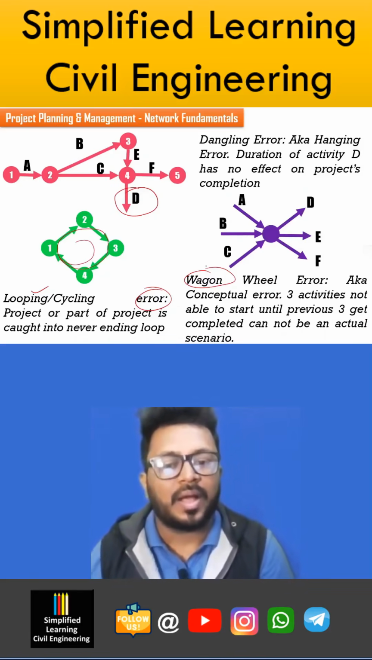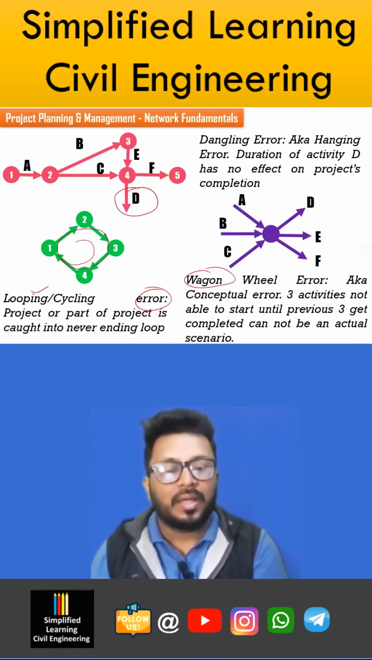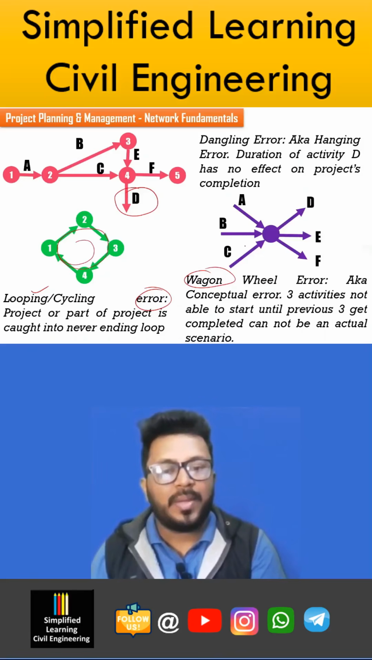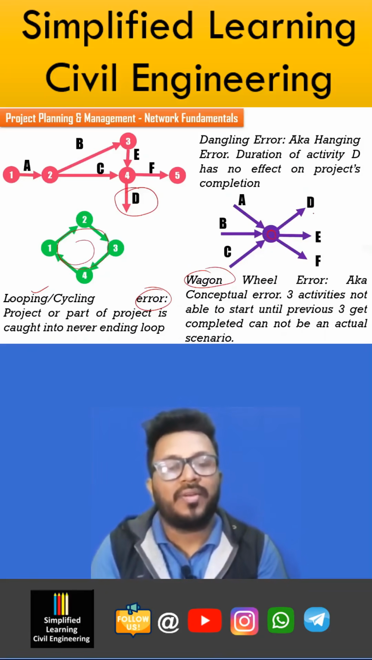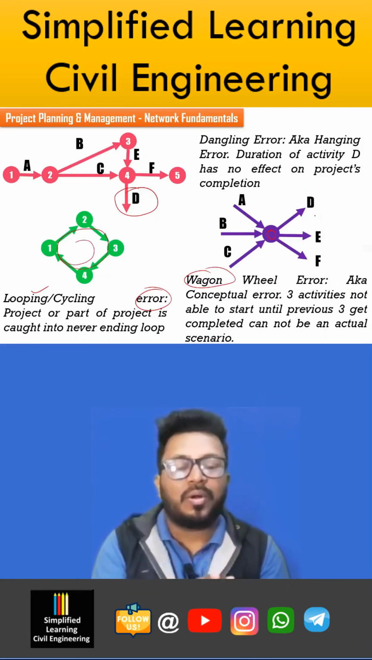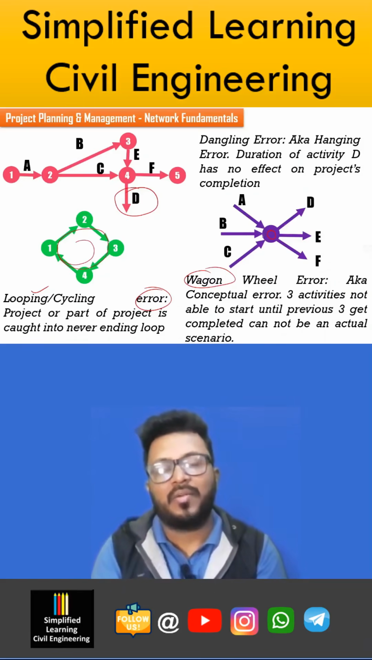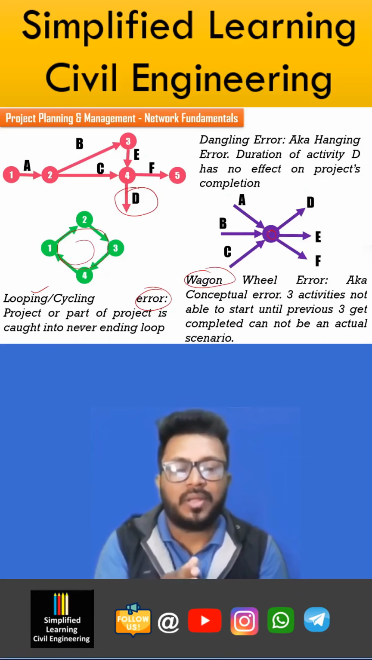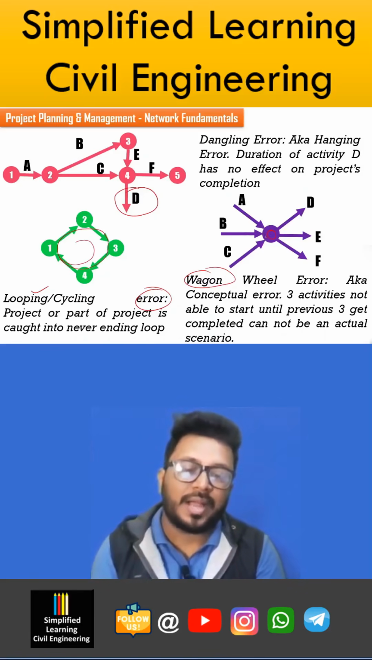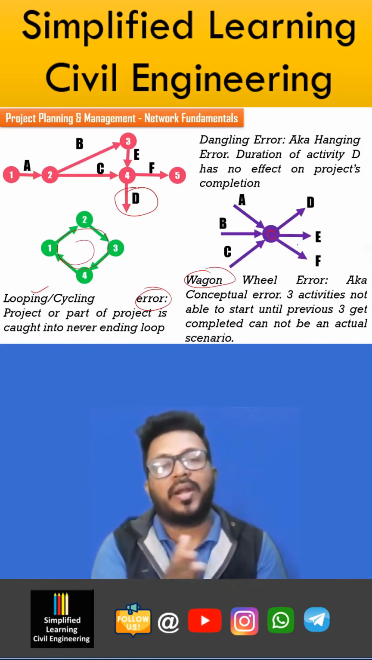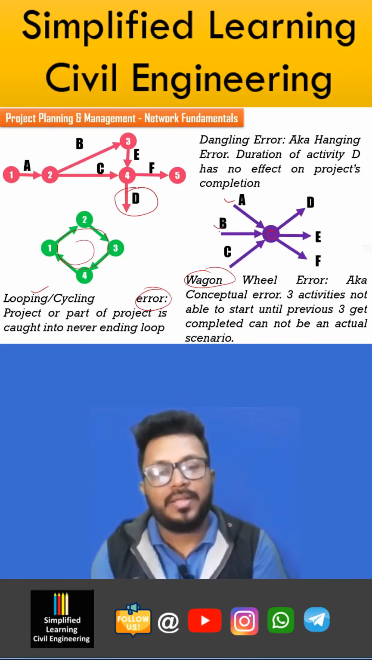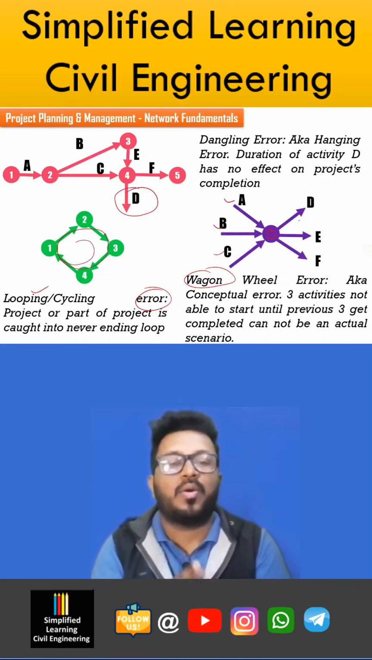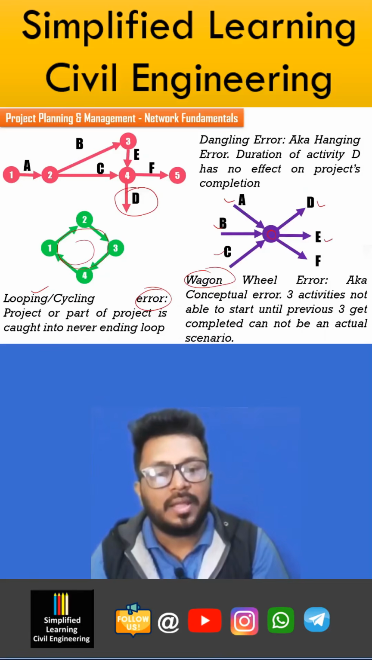Then the other error, the wagon wheel error. In the diagram we can see activities A, B and C are coming to an event, and after that specific event three more activities are emerging. If we are not properly maintaining the logic of the network diagram, then there may be an event that has some activities that need to be completed so that some more activities can take place. This kind of dependency means A, B, C, three activities need to be completed in order to initiate activities D, E and F.